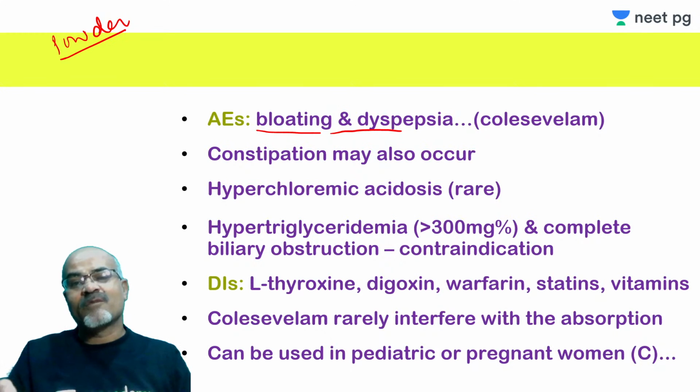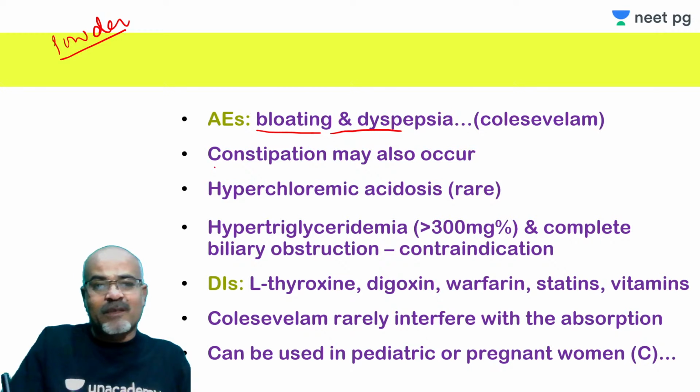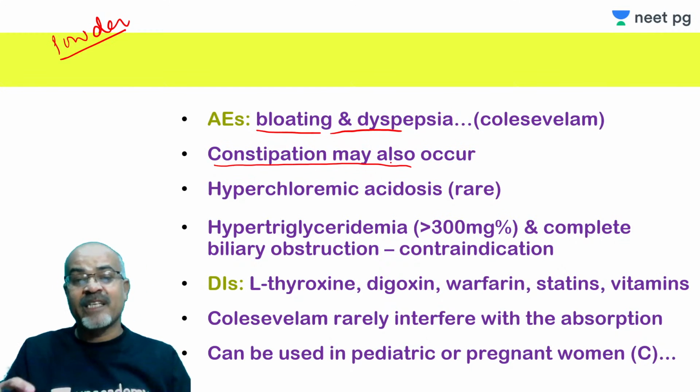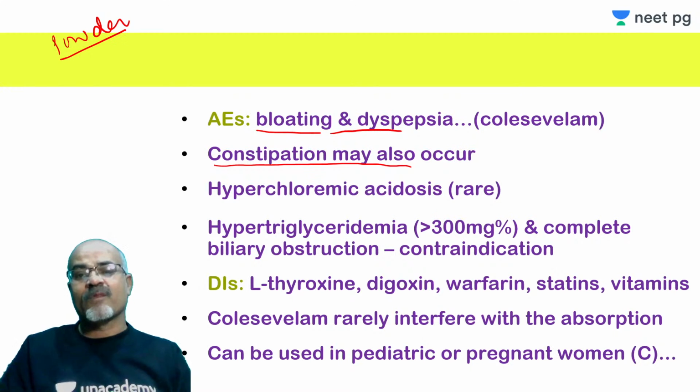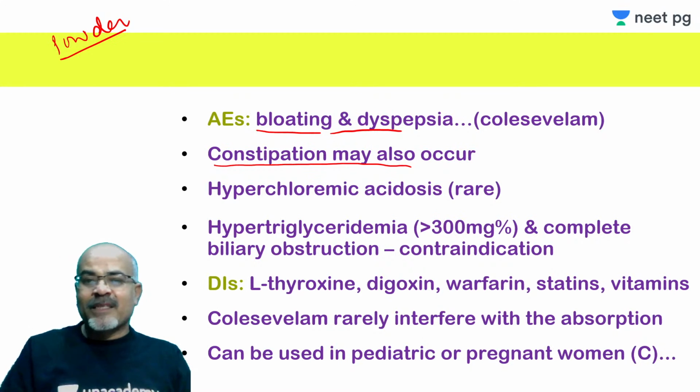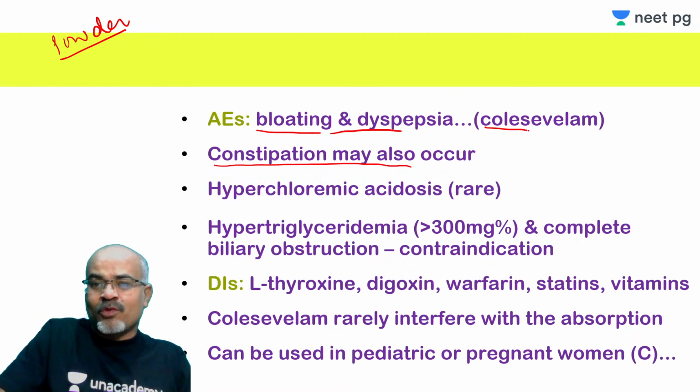And constipation may also occur because of these drugs, and that is why these drugs are to be avoided in patients who have any kind of bowel obstruction or motility disorders, which can lead to problems. But colesevelam is supposed to have fewer of these complications like constipation and bloating.